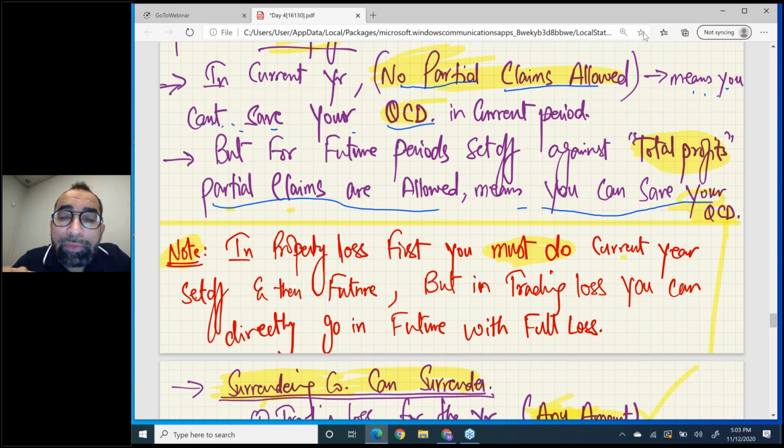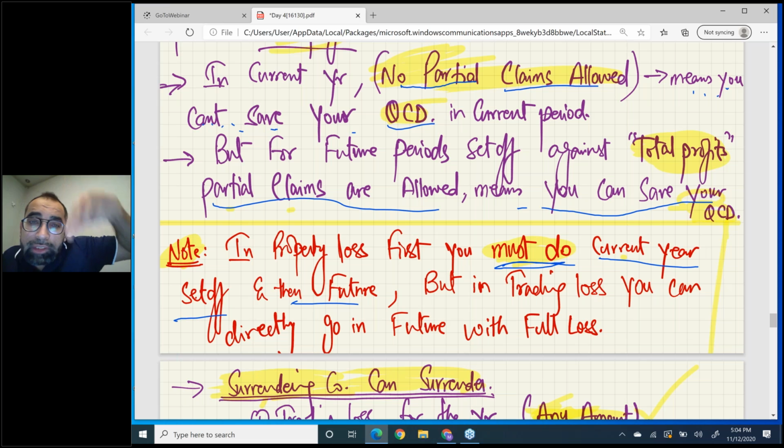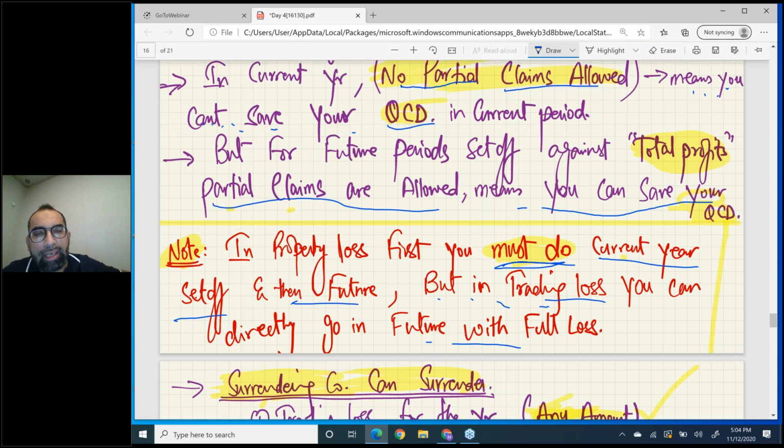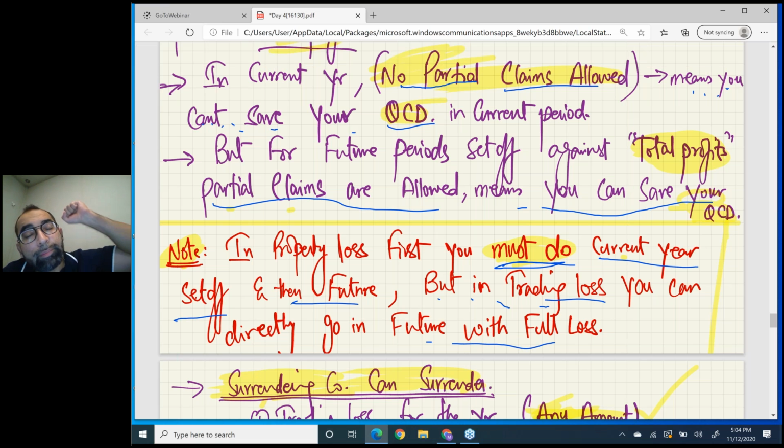In property loss, first you must do current year set off, then future. If you want to go to the future, first you must set off against current year total profits and then go to the future. But in trading loss, you can directly go to the future with the full loss. Yes, I told you. In trading loss, you can directly take the complete loss to the future and do future set off directly. It is allowed.